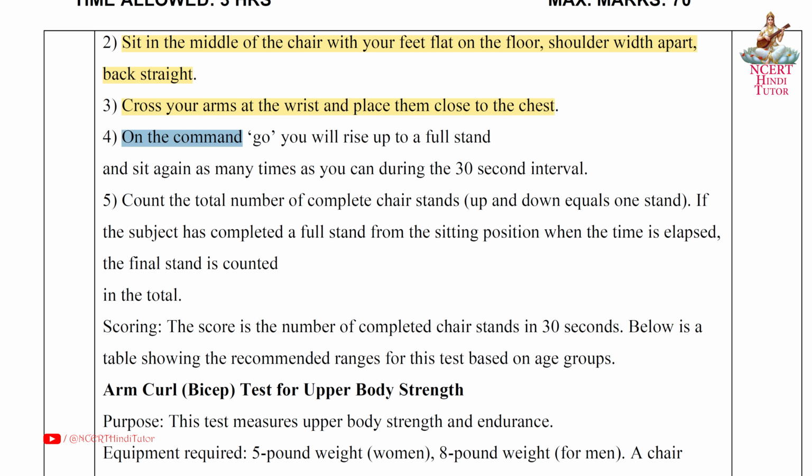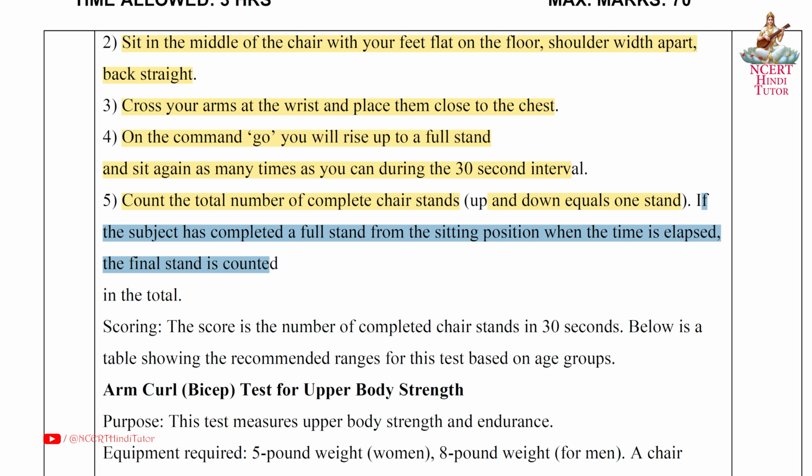Fourth, on the command go, you will rise up to a full stand and sit again as many times as you can during the 30-second interval. Fifth, count the total number of complete chair stands; up and down equals 1 stand. If the subject has completed a full stand from the sitting position when the time has elapsed, the final stand is counted in the total. Scoring: the score is the number of completed chair stands in 30 seconds. Below is a table showing the recommended ranges for this test based on age groups.